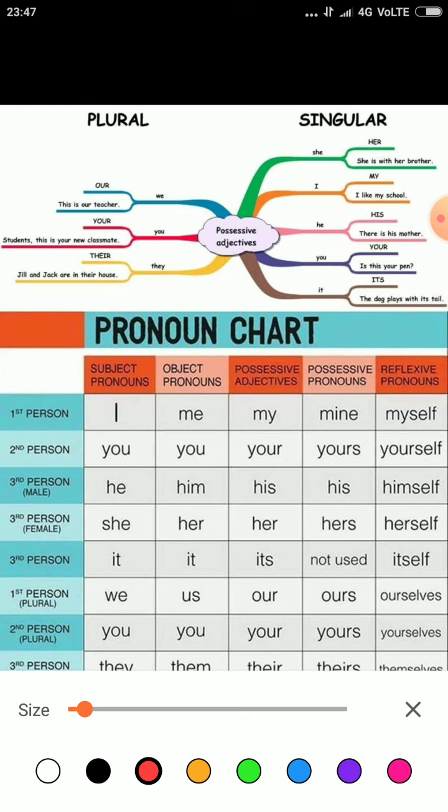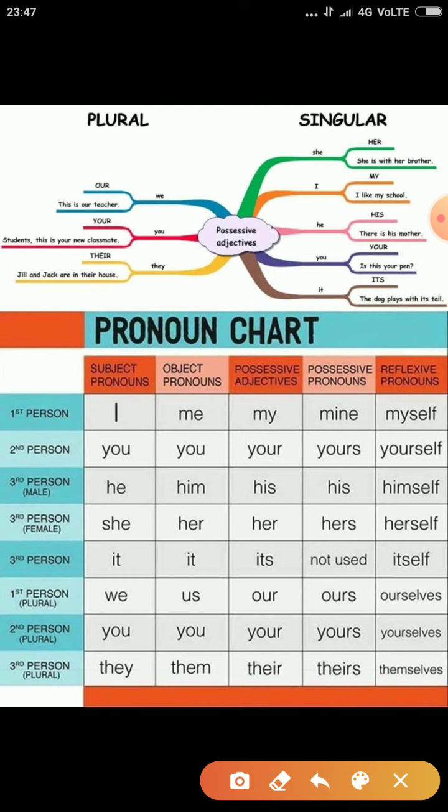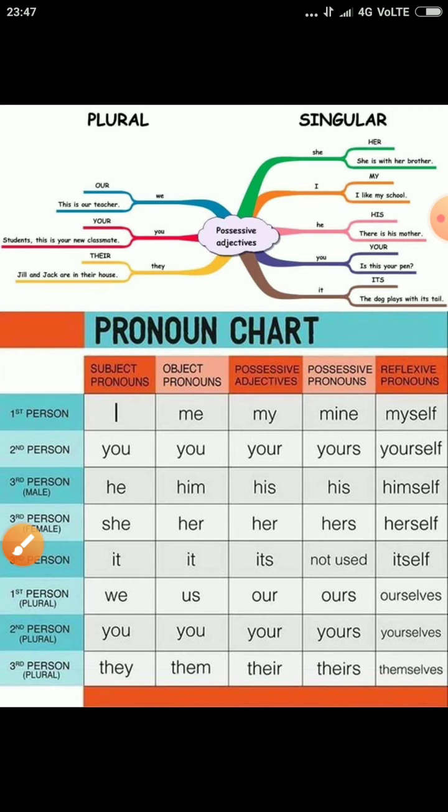And see here the singular forms: she for her, I for my, he for his, you for your, it for its. These are the top of the chart, very clear to understand. The pronoun chart has 2 types, called plural and singular. Now we are going to see the pronoun chart here.